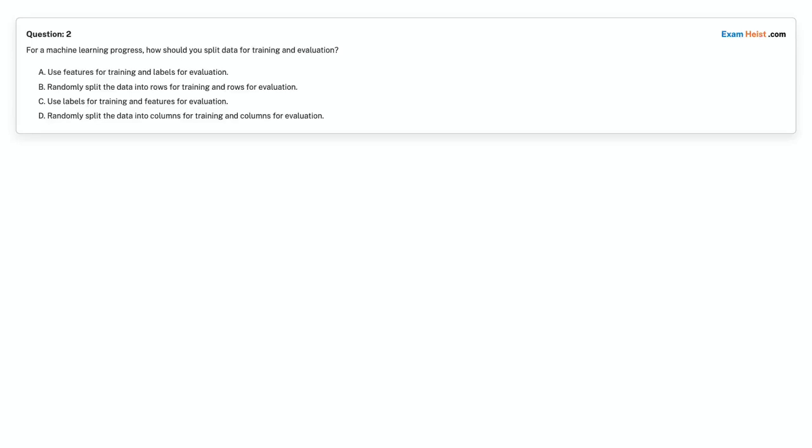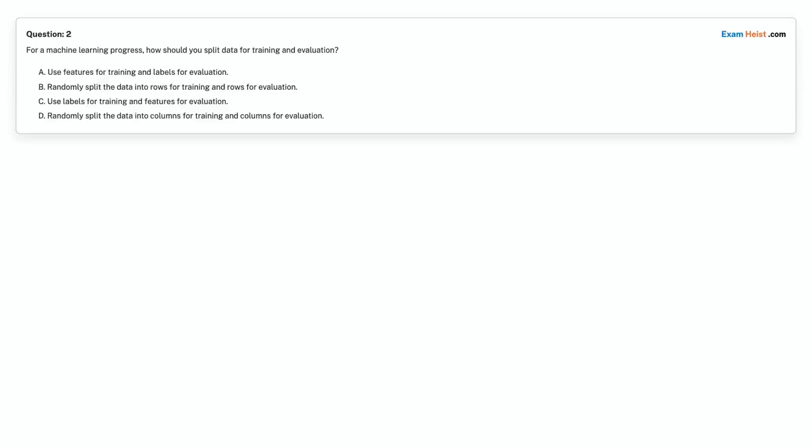Question 2. For a machine learning process, how should you split data for training and evaluation? Option A, use features for training and labels for evaluation. Option B, randomly split the data into rows for training and rows for evaluation. Option C, use labels for training and features for evaluation. Option D, randomly split the data into columns for training and columns for evaluation.